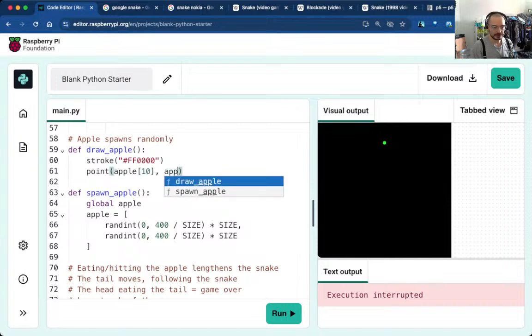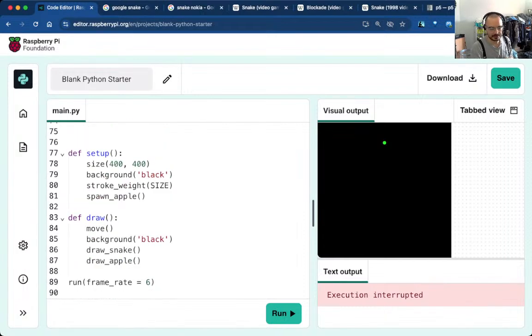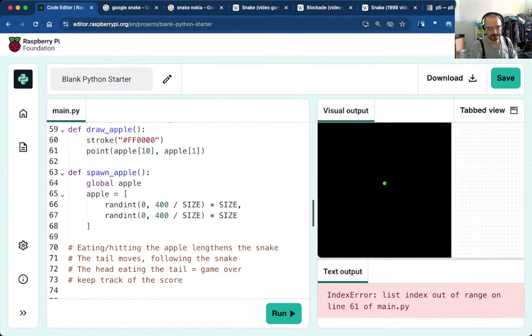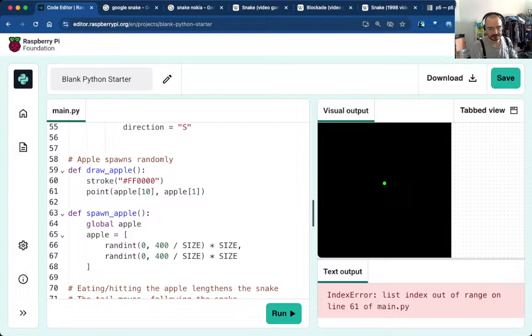I hope that we're not going to try to access it before it's been defined, but I don't think so, because we spawn the apple in setup, which means every time we draw it, we'll be able to. Line 61. That's not good. Oh yeah, that's fine.